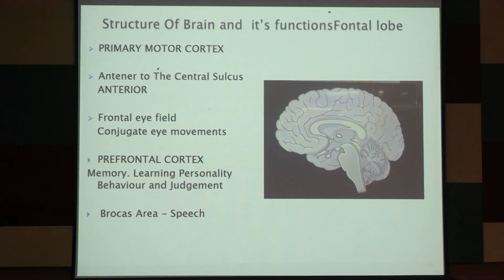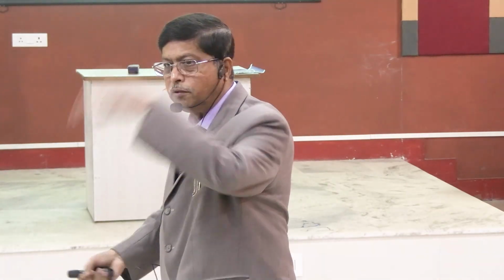Dominant hemisphere means, in a right-handed person, the left side is the dominant hemisphere. In a left-handed person, it is not always true. In almost all cases a right-handed person has a left dominant hemisphere, but if the patient is left-handed, it has been seen that in 50% of cases it is the right hemisphere, and in another 50% it is not. So you have seen some cricketers who bat left-handed and bowl right-handed, or bowl left-handed and bat right-handed. This explains why the dominant hemisphere being on the opposite side in left-handed people is true in only 50% of cases.